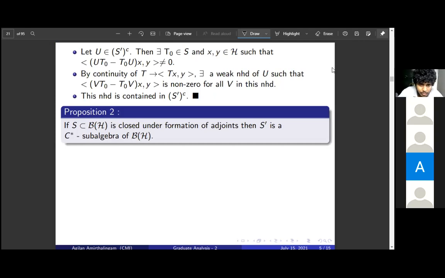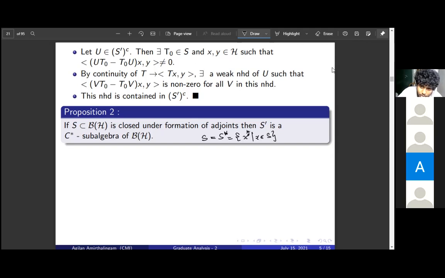Now, for the second proposition, this is a small observation. It's a corollary. For any subset which is closed under the formation of adjoints, which means S equals S star, where S star is just X star such that X belongs to S. So, if the subset we choose is closed under star, then the commutant will be a C star subalgebra of B of H. We already know this is a subalgebra of B of H. We have to show that it is a C star subalgebra.